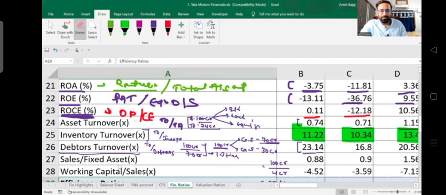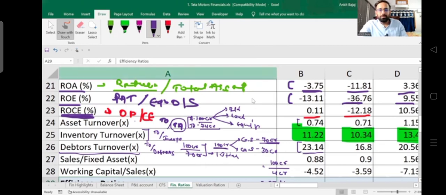So what is sales upon fixed asset? Here we have discussed asset turnover ratio. What we were doing, we were taking total assets here. I have written here total assets. Right? What is the meaning of asset?